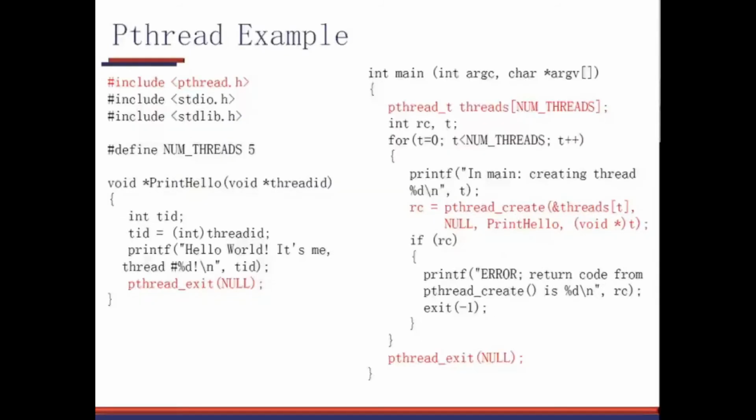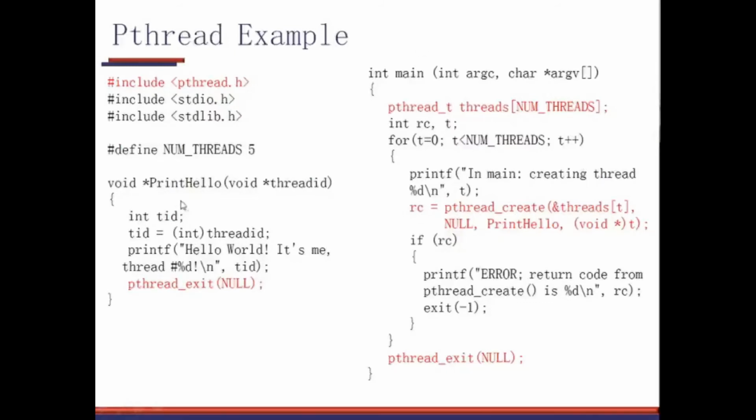Okay, so this is a small example of pthreads. See here, we are including pthread.h, and stdio.h and stdlib.h, which are just normal header files we used in our previous DSA programs in C. I'm defining one #define here, NUM_THREADS equal to 5. Now this is a thread, a parallel running program, and this is the main program.